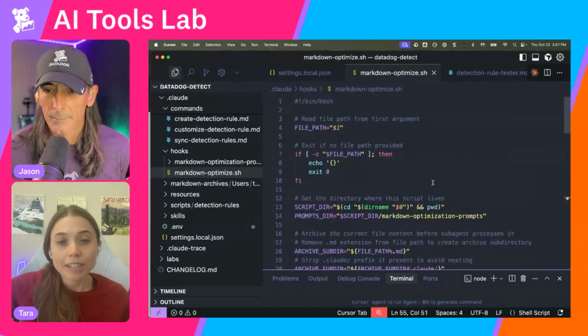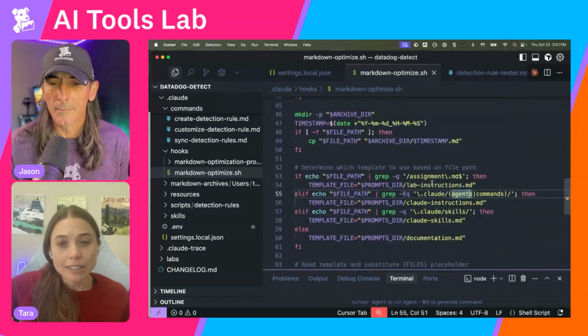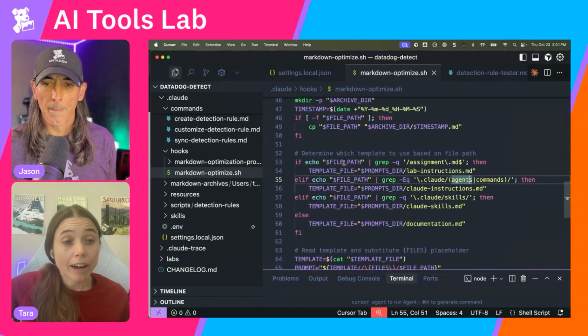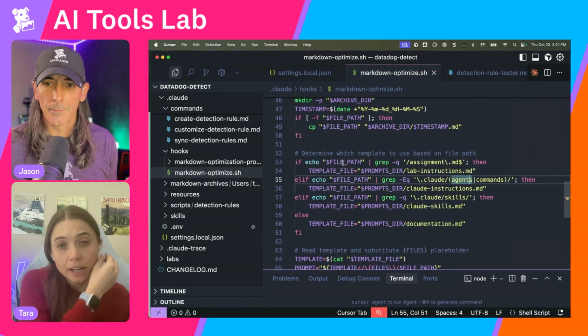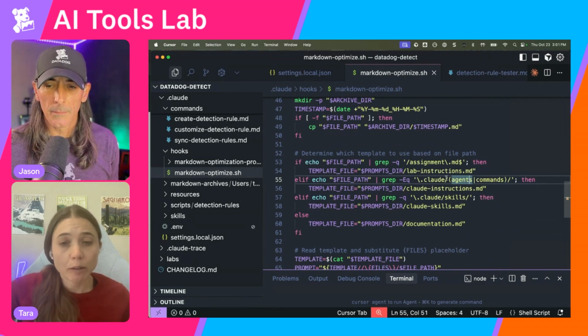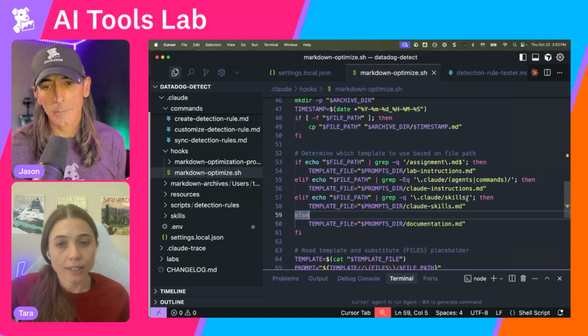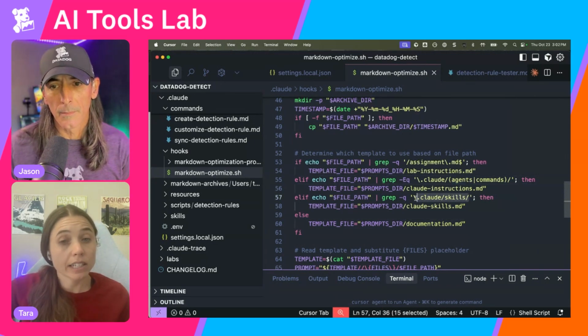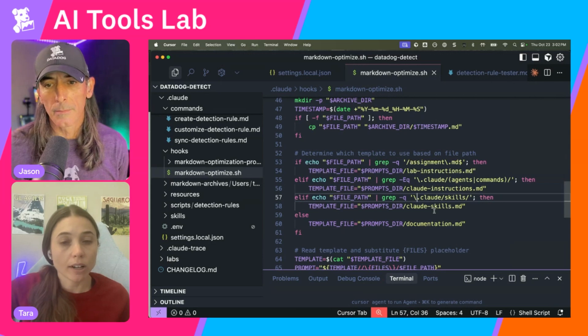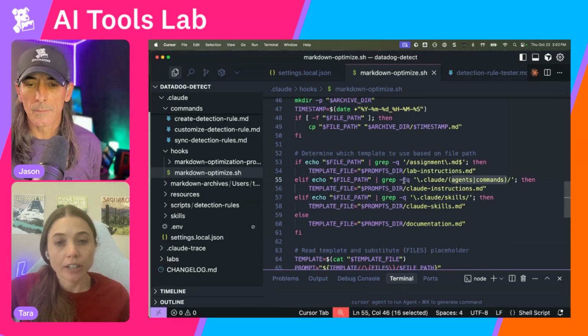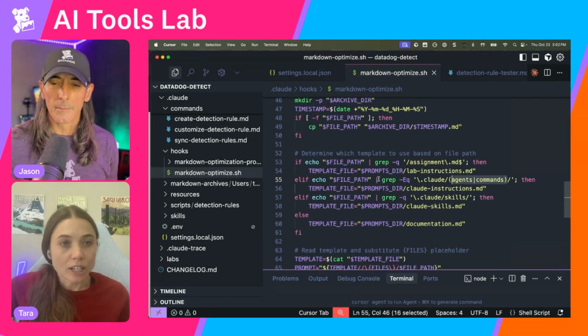And the Markdown optimized script is designed to look at the file path of whatever we just wrote or edited to figure out, based on these conventions, what kind of Markdown file it is. So it knows if it's in the Claude skills directory, we just edited a Claude skills file. If it's in the agents or commands directory, we just edited a slash command or an agent.